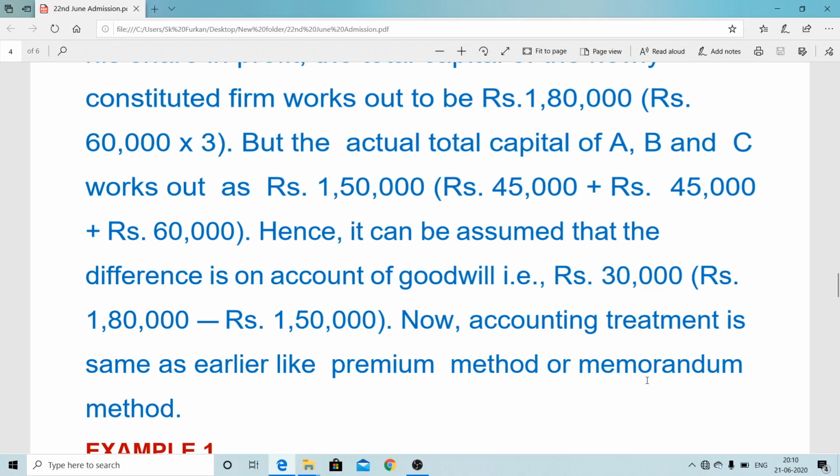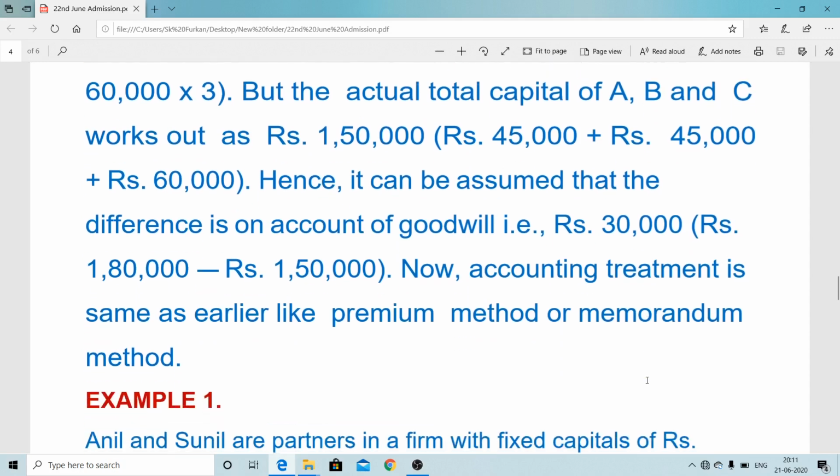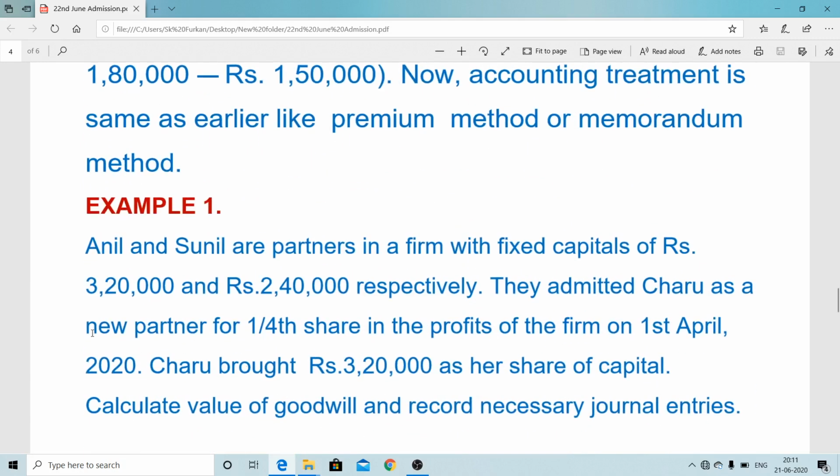So let's consider one problem or example. There are two partners, Anil and Sunil, and their fixed capitals are 3,20,000 and 2,40,000. They admitted Charu as a new partner for 1/4 share on 1st April 2020. Charu brought 3,20,000 as her capital. Calculate the value of goodwill and record the necessary journal entries. Very simple.